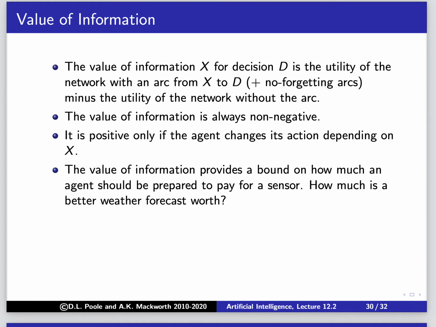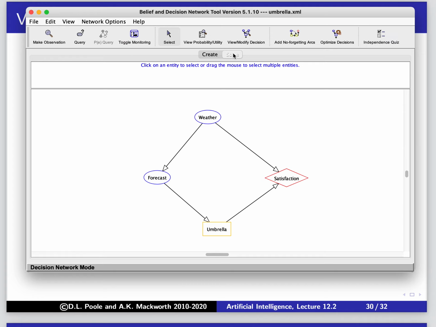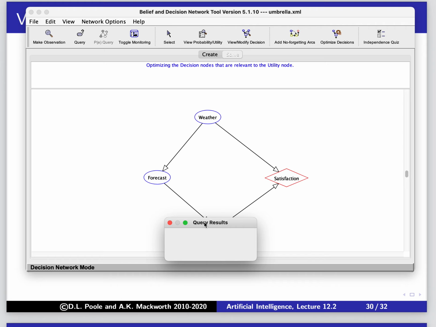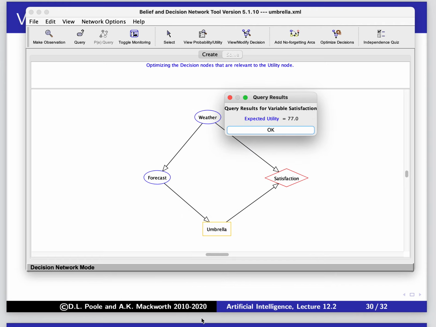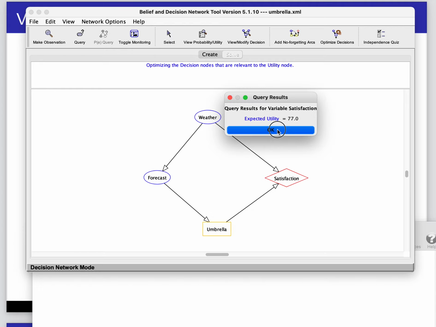Let's go through this example here. Okay, so now this is our umbrella decision. If we go to solve mode and optimize decisions, let's just do it briefly, and it's 77. Okay, let's take a note of that. So the original utility is 77.